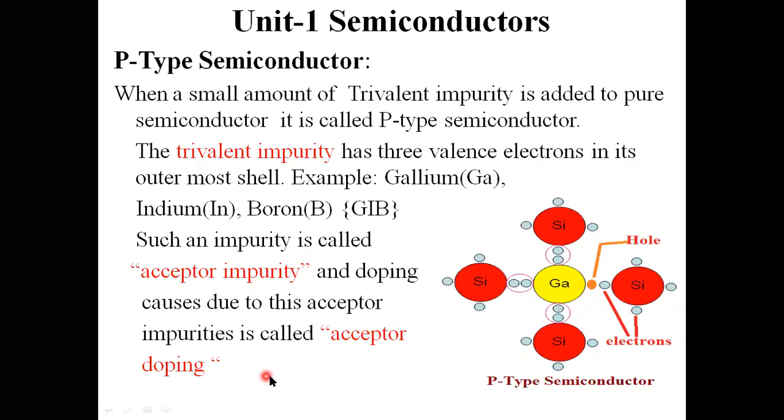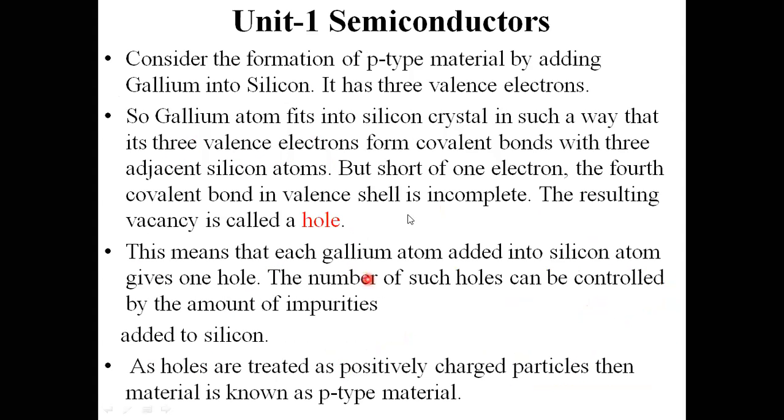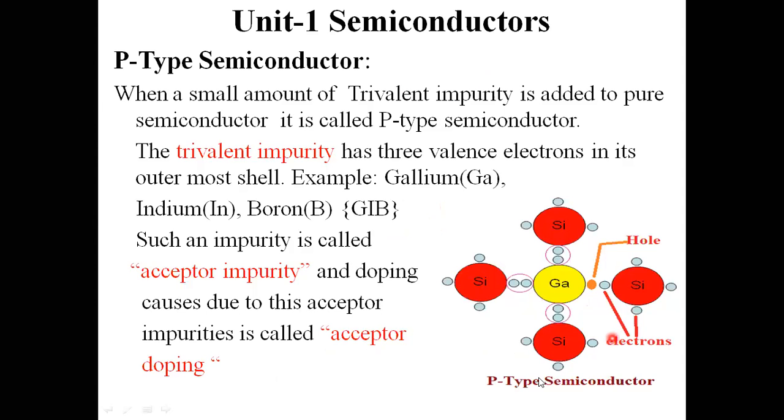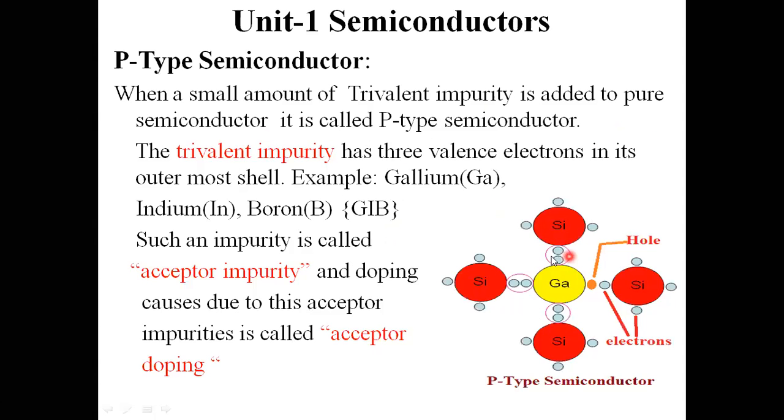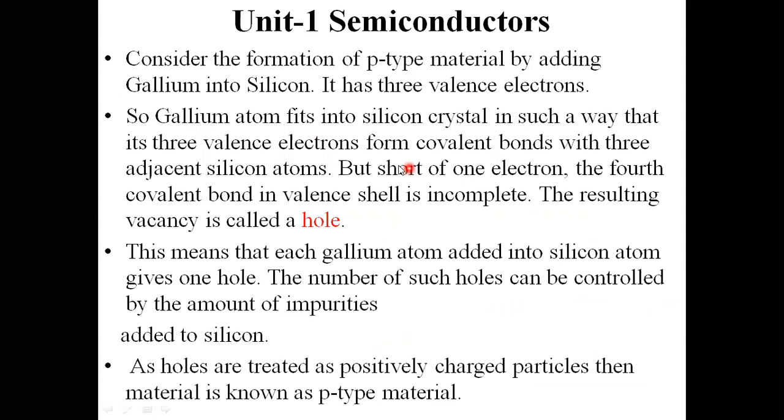Acceptor impurities are added. Next, I am describing that crystal structure. Consider the formation of p-type material by adding gallium into silicon. Gallium has three valence electrons, so the gallium atom fits into the silicon crystal in such a way that its three valence electrons form covalent bonds with three adjacent silicon atoms, but it is short of one electron.